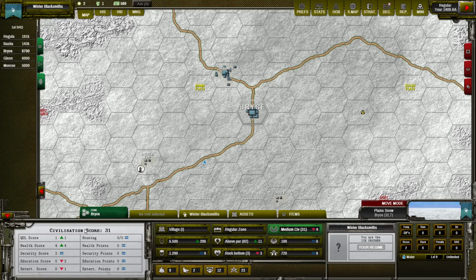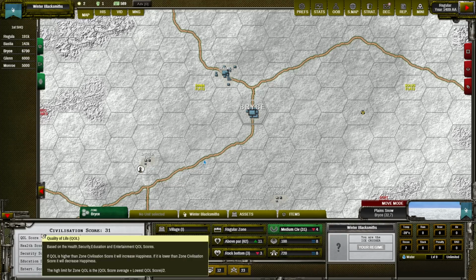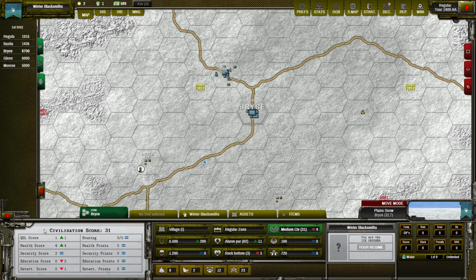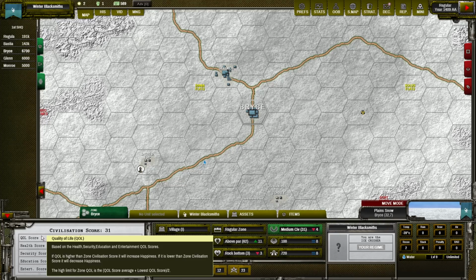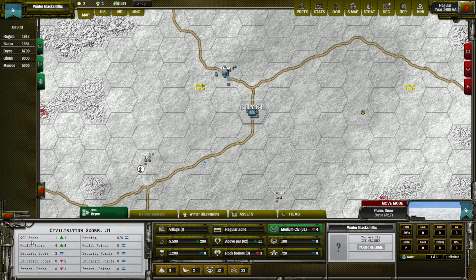It's the civilization score. So this number and connected name is telling us how cultured and civilized is the population in our zone. And quality of life score tells us how good is the infrastructure in our zone to satisfy basic needs of our population. So in short, how good are living conditions in our zone.